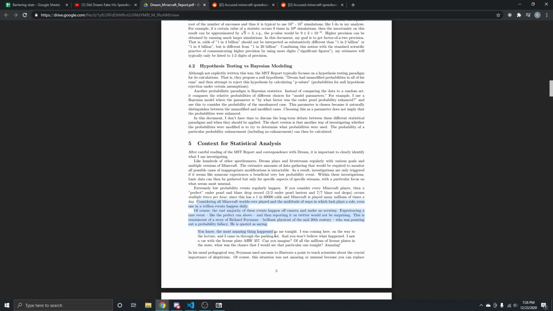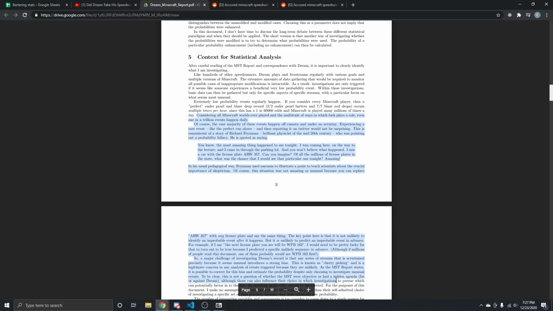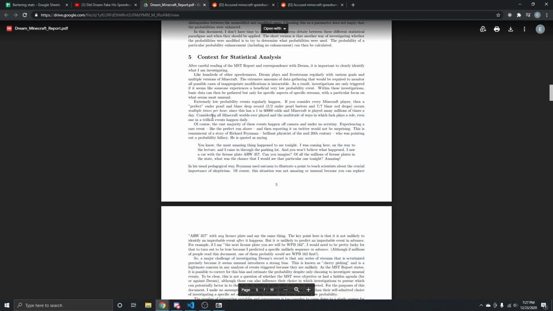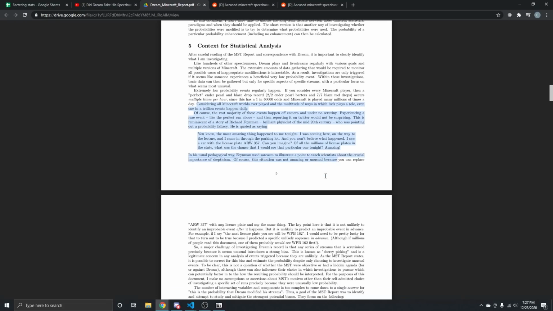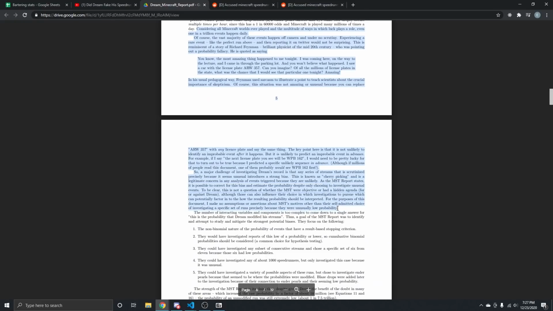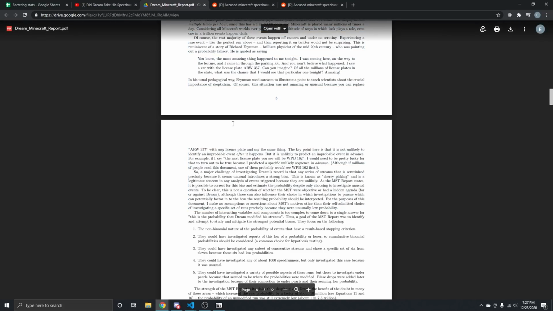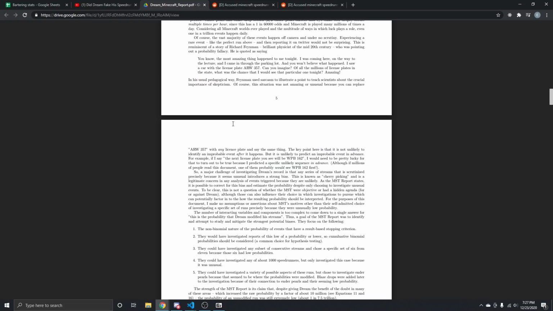Then, of course, this author goes on to include a bunch of historical relevance to that statement, which is correct. It is technically correct that 1 in a trillion events happen daily. That is technically a correct statement, but it has nothing to do with Dream. And then they go on to include a bunch of nonsense that just extends the length of the paper and makes it harder for a non-technical person to read. This is PR piece stuff. This is, well, maybe I can trick the person into thinking that because a rare thing has to happen, it has to happen to Dream. It's just that, by default, rare things happen, so why not him? That's what they're saying with this, and it's nonsense.